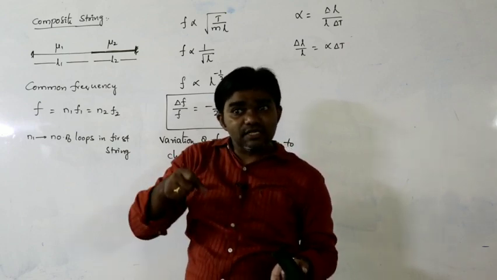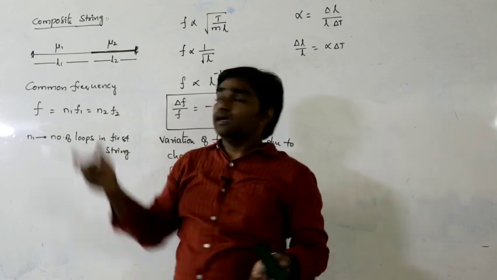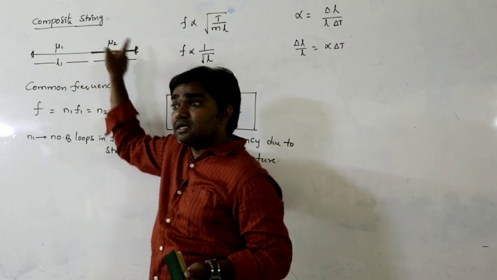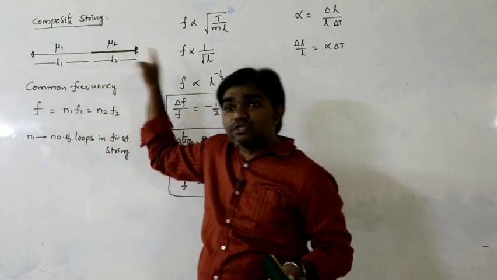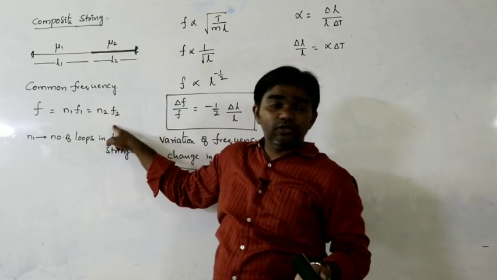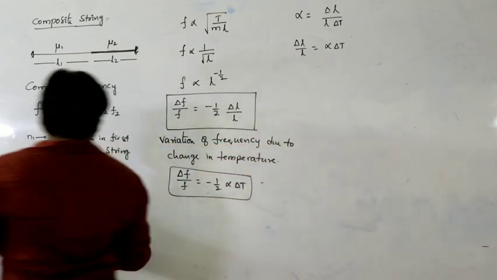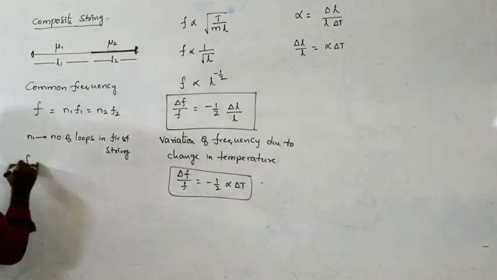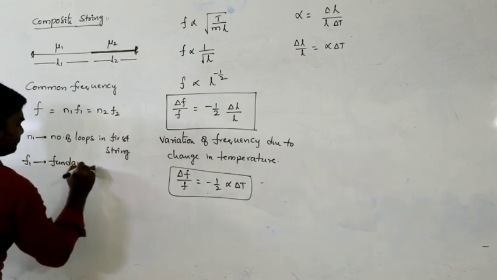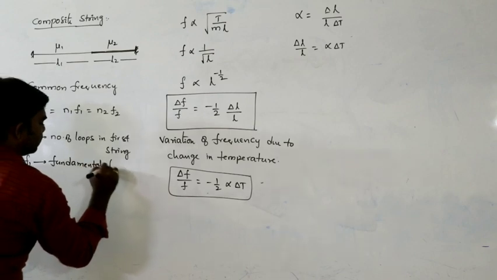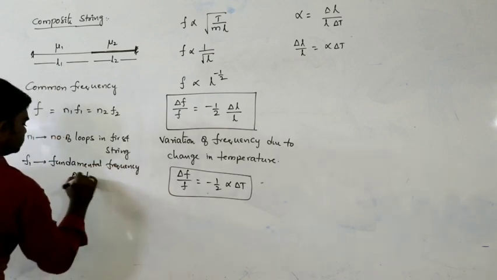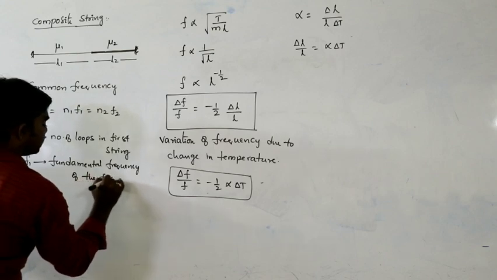If the linear density is less, frequency is more depending on the situation. So the common frequency of the composite string can be written as N1 F1 equals N2 F2. N1 is the number of loops in the first string and F1 is the fundamental frequency of the first string.